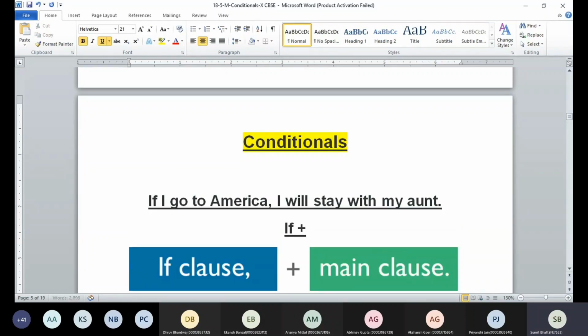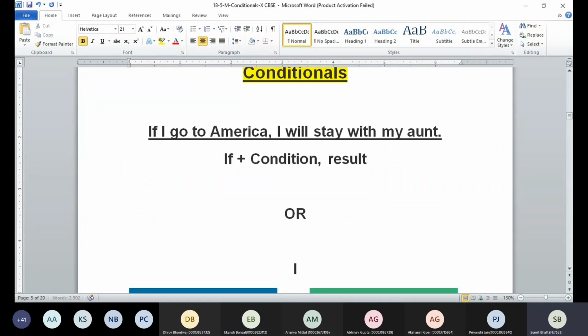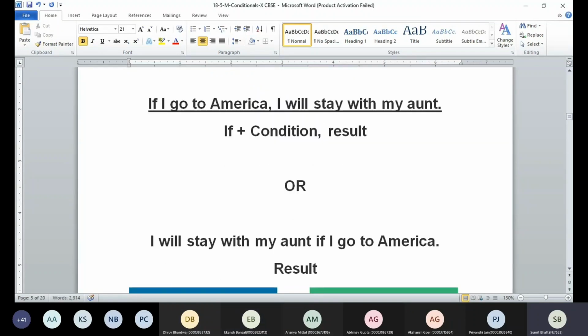So we are using if, and then we are using a condition here. After the condition, we are using a comma, and then we are using the result. So that is one way of writing the condition. We can also interchange it. We can say, I will stay with my aunt if I go to America. So either way we can make the sentence. We can say result first, then we have if, and then we have the condition.